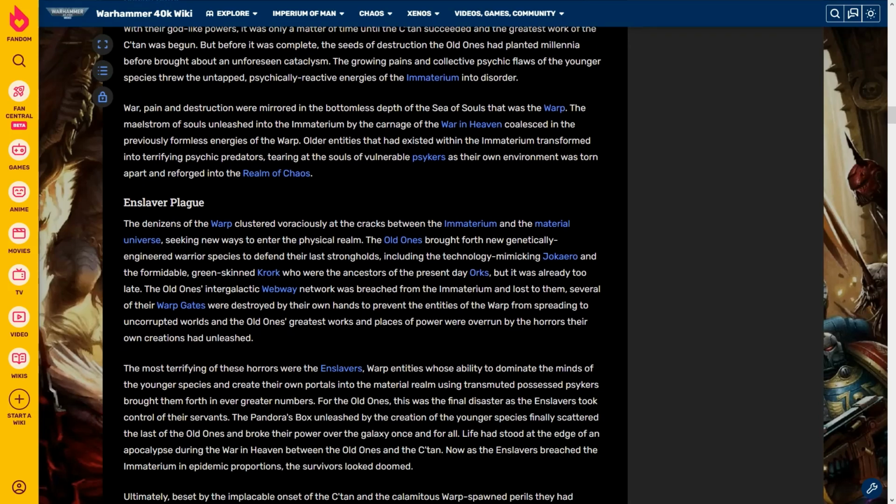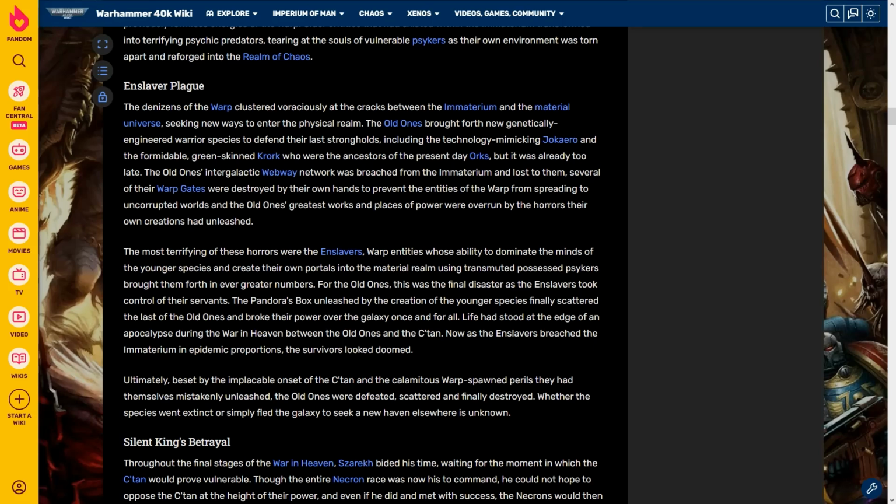The Enslaver Plague. The denizens of the warp clustered voraciously at the cracks between the Immaterium and the material universe, seeking new ways to enter the physical realm. The Old Ones brought forth genetically engineered warrior species to defend their last strongholds, including the technology-mimicking Jokero and the formidable green-skinned Krork, who were the ancestors of the present-day orcs. But it was already too late.